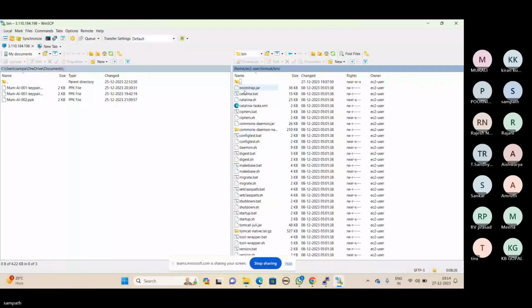See here, there is a service named Catalina, right? And one more file is there, startup.sh. Go to the startup.sh file below.